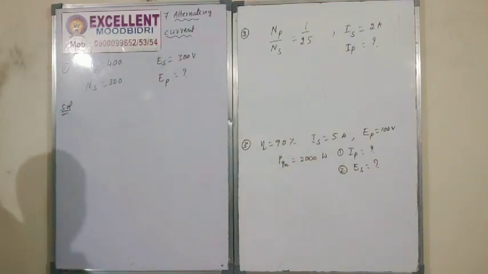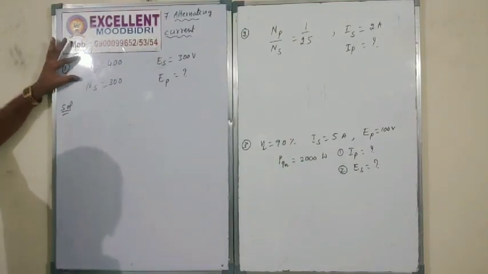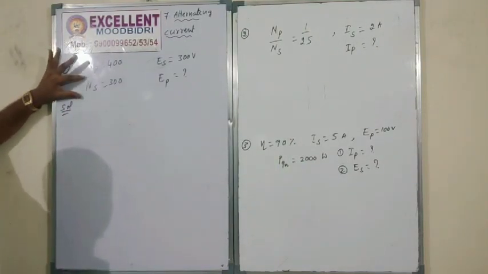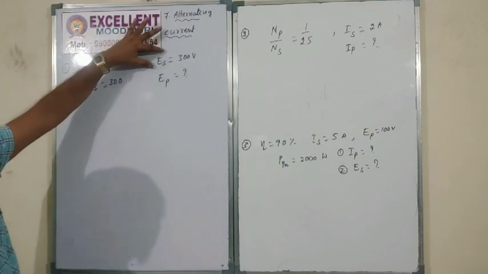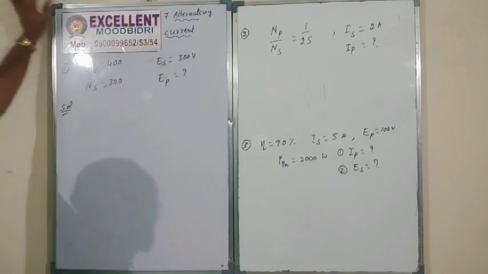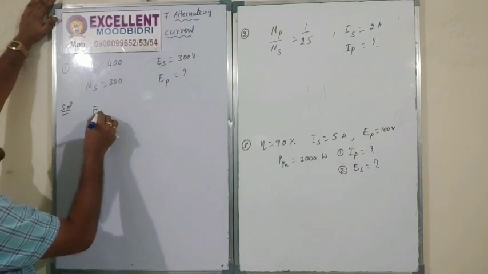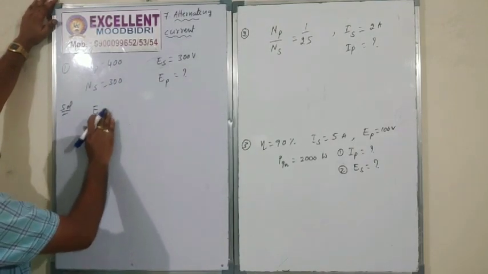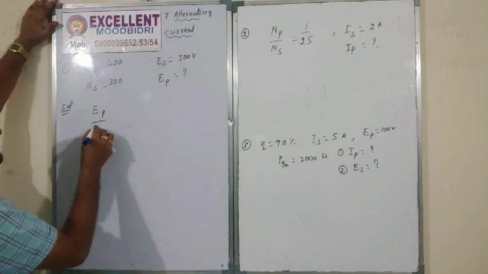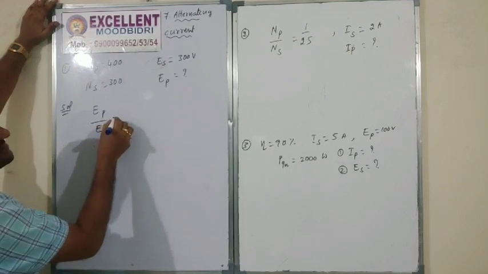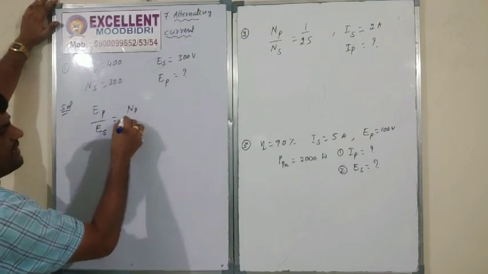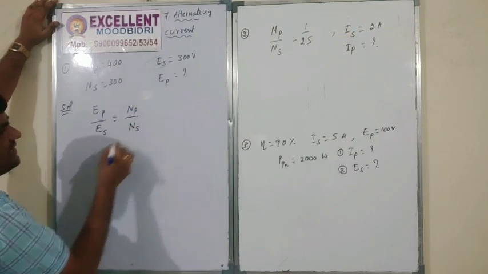First problem. The question is given: NP is equal to 400, NS is equal to 300, ES is equal to 300 volt, EP is equal to what? Yes, we know the formula. EP we want, right? Therefore, E primary by E secondary is equal to N primary by N secondary.